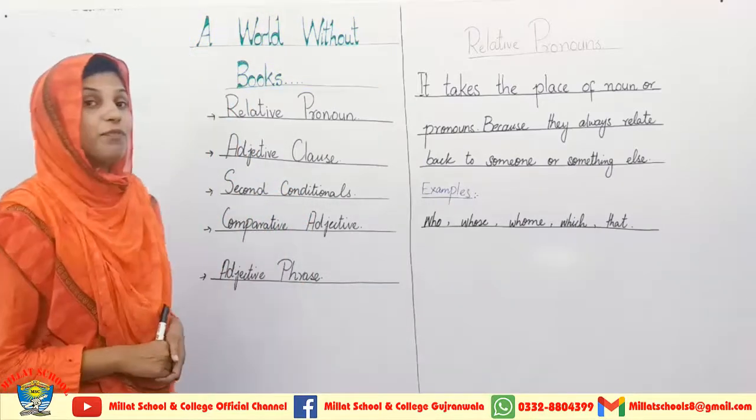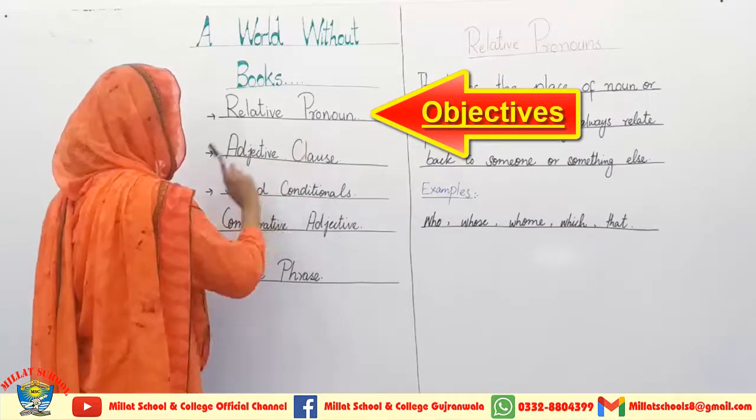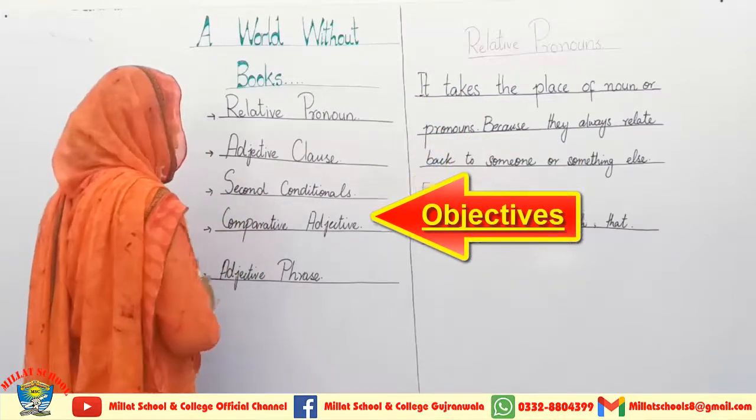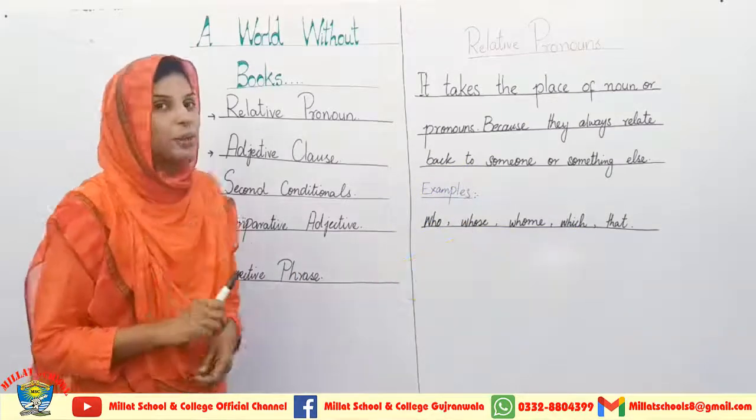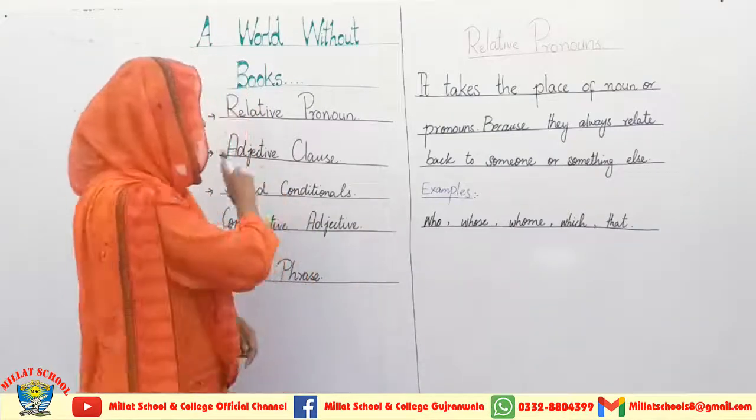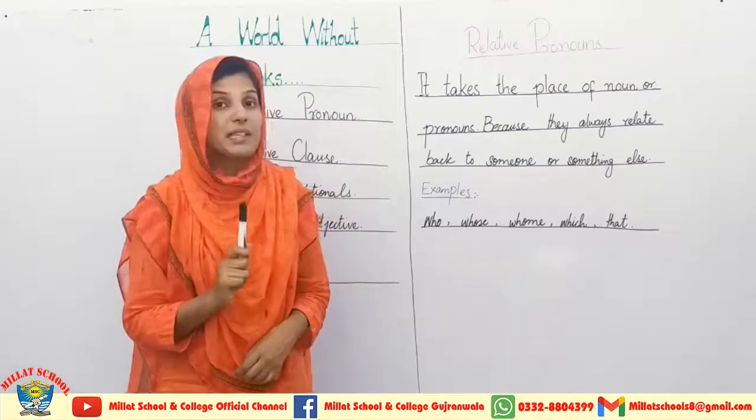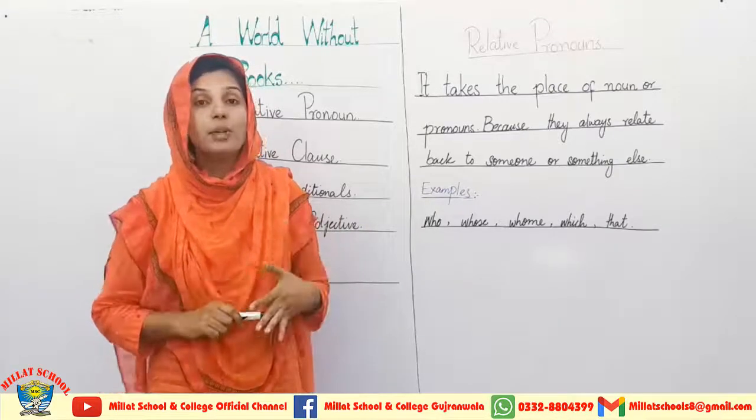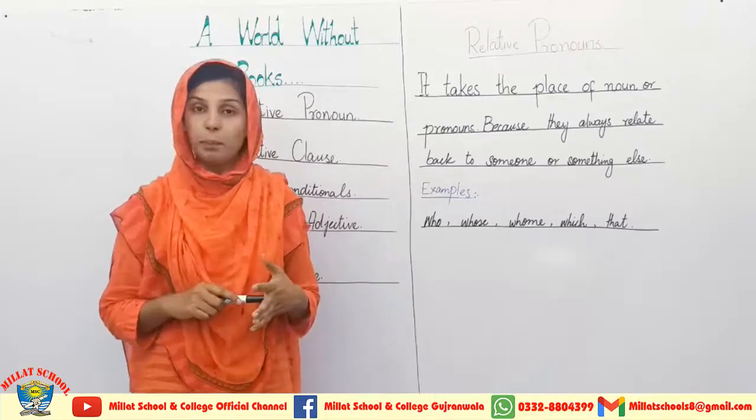Now I am coming towards the first grammatical objective. We will learn about relative pronouns, the adjective clause, second conditionals, comparative adjectives, and the adjective phrase while we analyze this chapter and its exercise. All these grammatical objectives in front of you are important, and you have to base your study on them because you have to solve the exercise and pick out all these things from the chapter also for the paper.